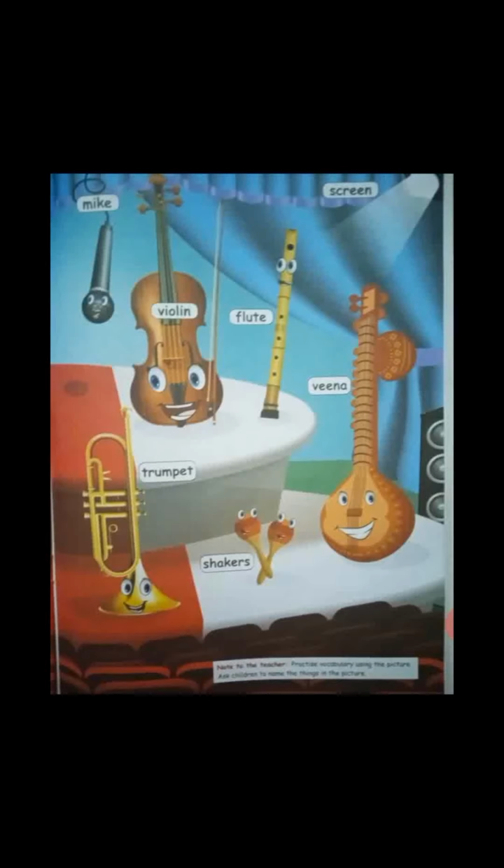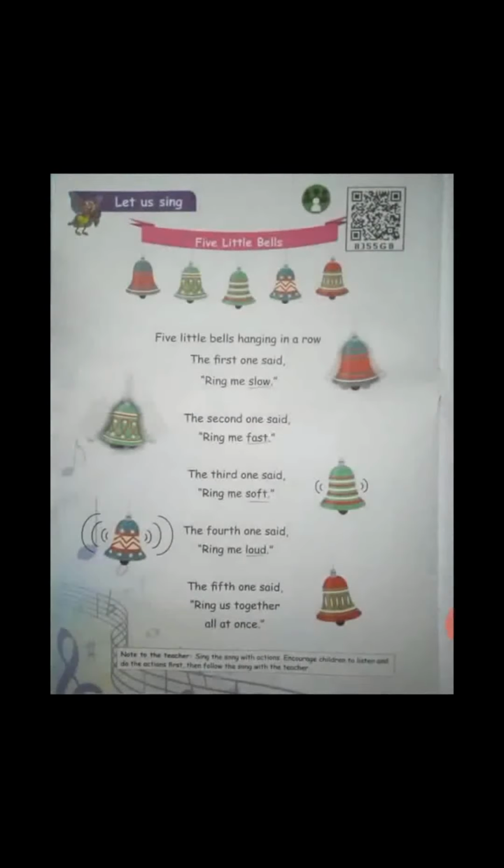Next one, Veena. Veena. So you just read this, practice this thoroughly. Okay, children. From this you can get dictation words and missing letters. So you go through this, write and see these words.